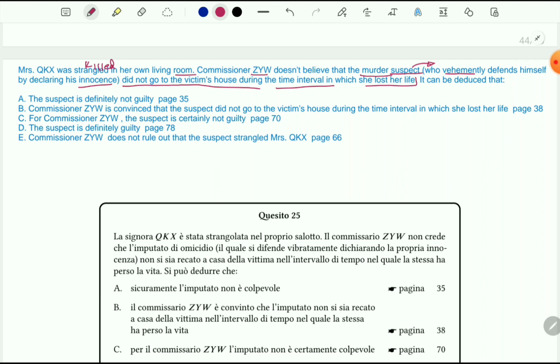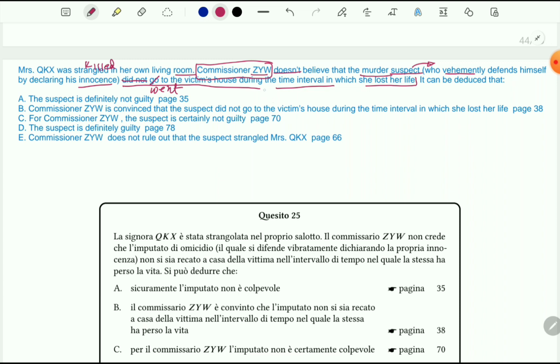Okay, so the one thing, the commissioner who actually doesn't believe, we can simplify this negative, we can cancel this negative, then it becomes positive. Like Mr. Commissioner believed that the murder suspect, here we can write went to instead of go, went to the victim's house during the time intervals.